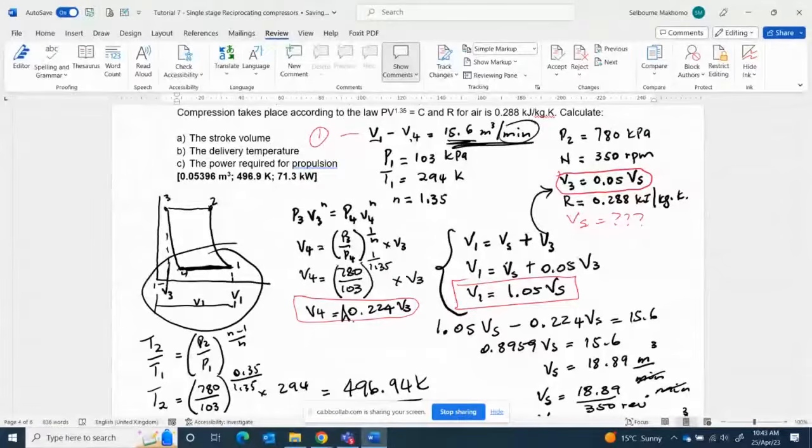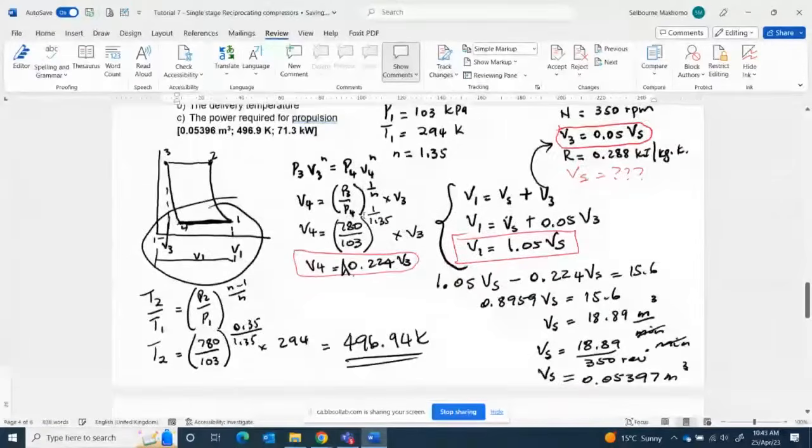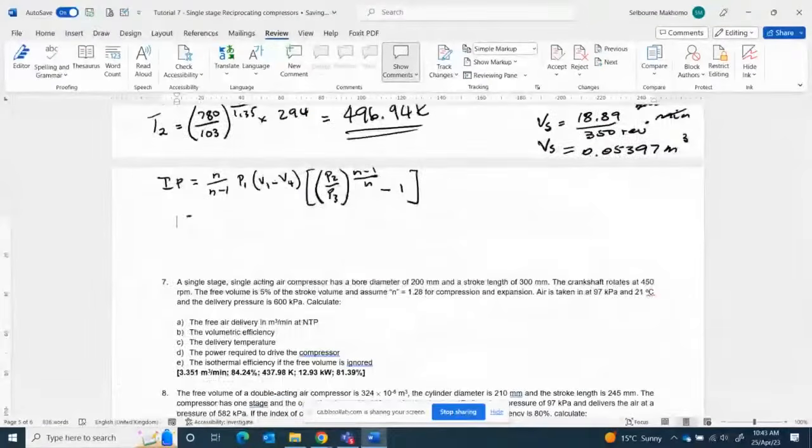So you have to convert this minute to second by dividing by 60. So we say 1.35 divided by 0.35, multiplied by 103 bracket, 15.6 is given. V1 minus V4 is given from the question.